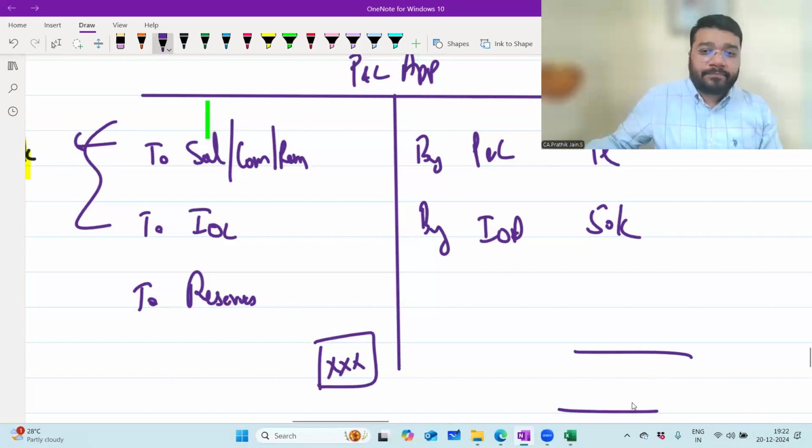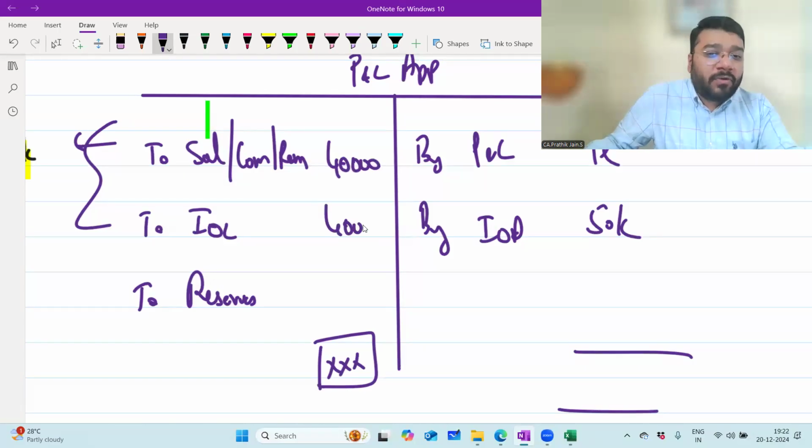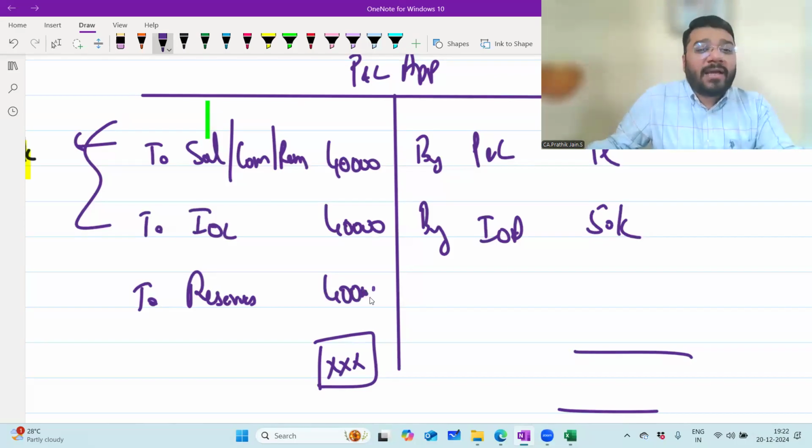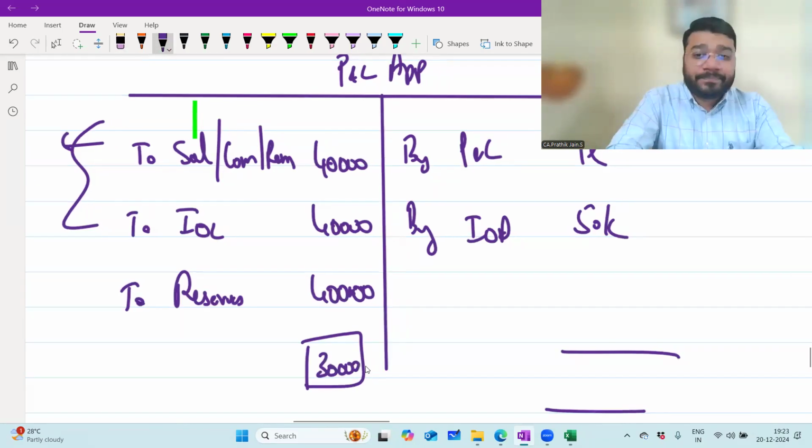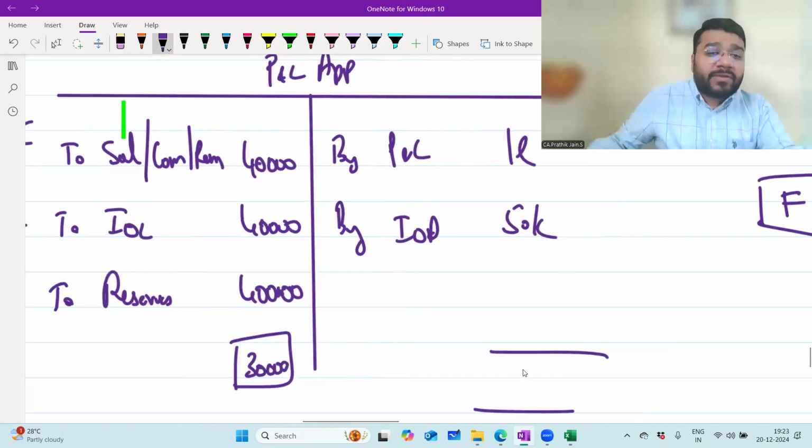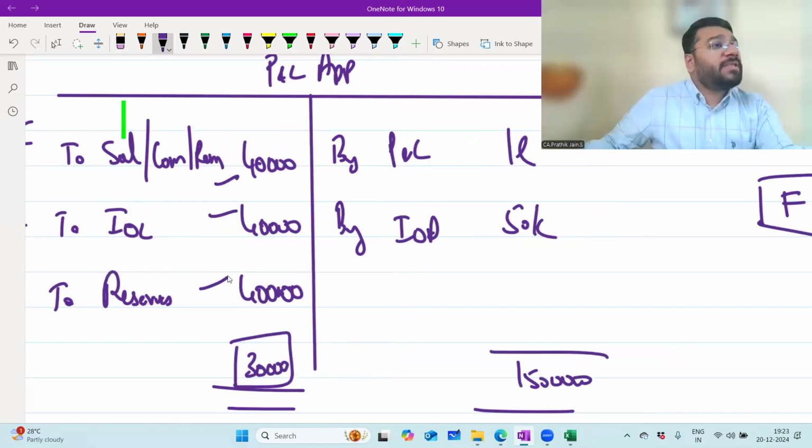Yes, sir. 40,000 given in form of salary, IOC and reserves. What is the balance profit left? 30,000. Yes, sir. Correct? No. 1,50,000 is total income. How much we gave? 40, 40, 40. Means 40 times 3 is how much? 120. From 150, 120 is gone. What is the balance? 30.